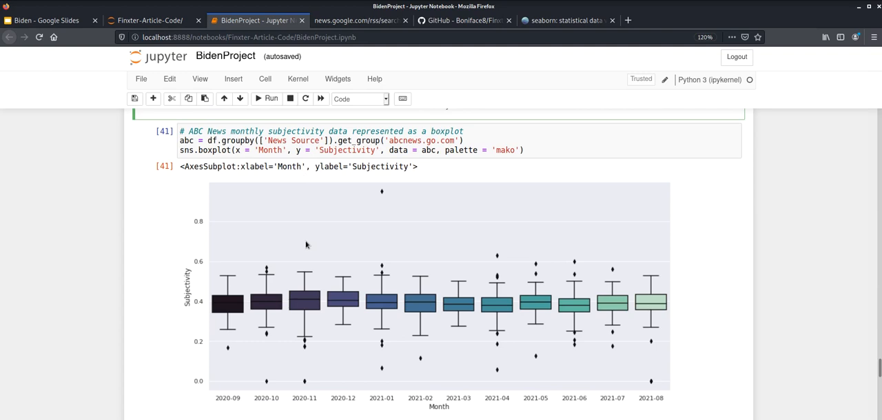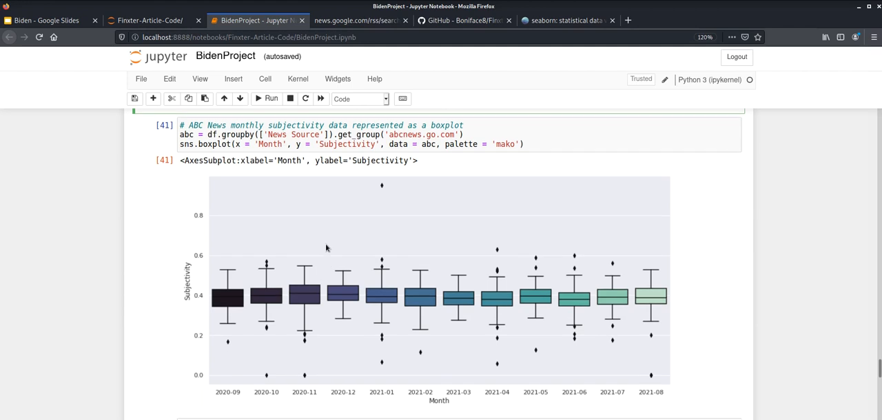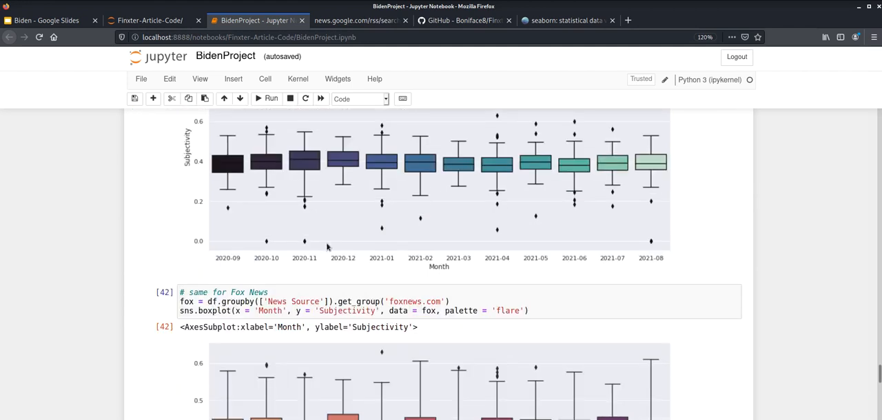This is just the ABC subjectivity data represented as box plots. I guess you can say here that ABC is at least quite consistent in their reporting of President Biden. Maybe it'd be interesting to check out if this is the same for all their news in general. So moving on to the last couple of plots here.